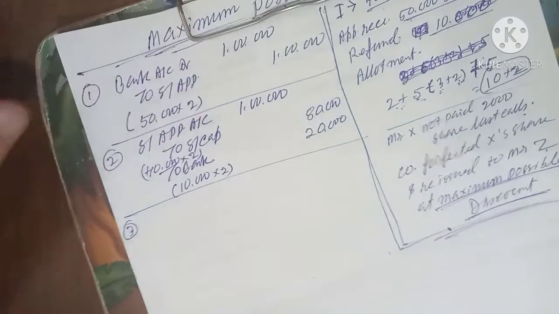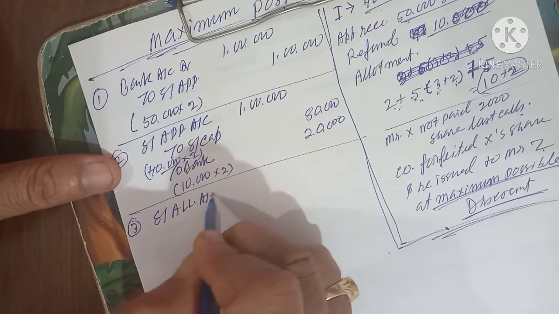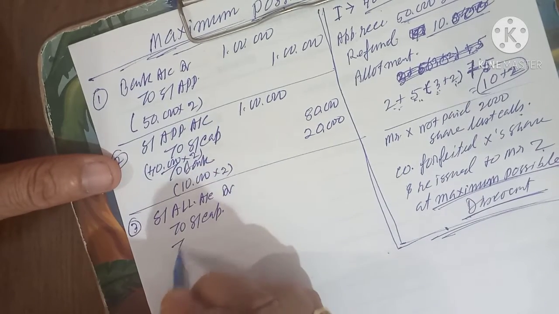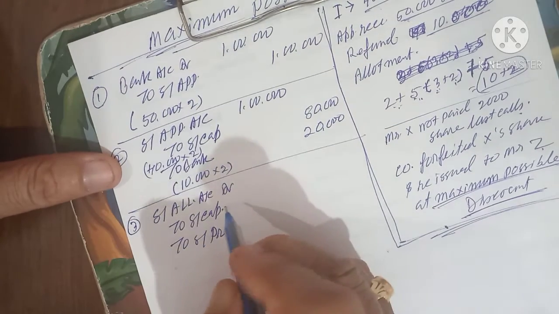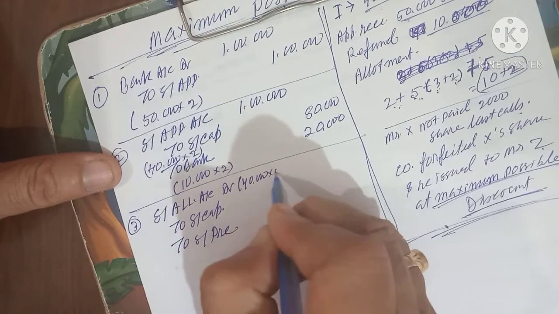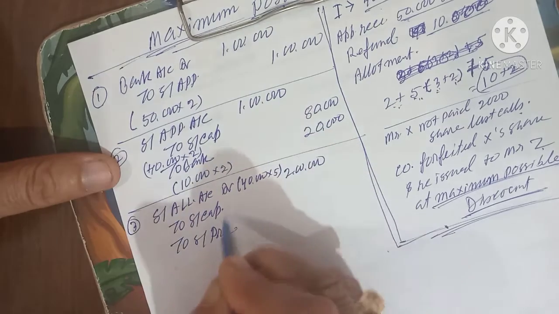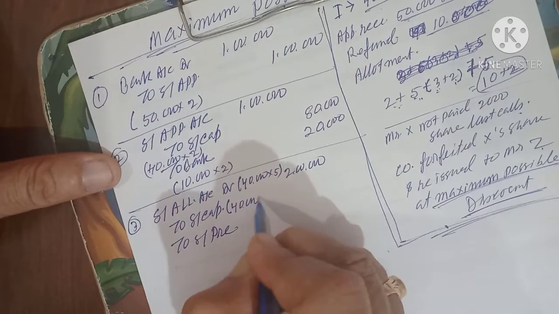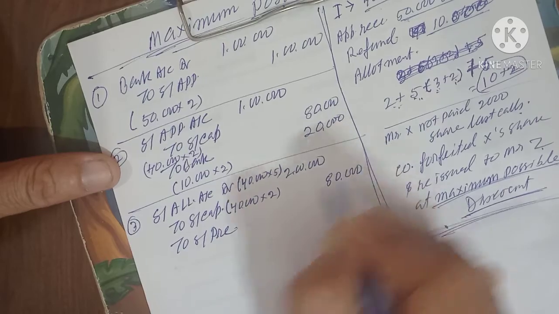Third entry will pass calling entry. Share allotment account debit to share capital, to share premium. How much is the share allotment price? 5 rupees. So 40,000 into 5 is equal to 2 lakh. Share capital how much? 3 rupees. 40,000 into 3 is equal to 1,20,000.